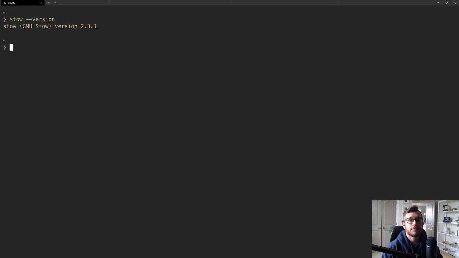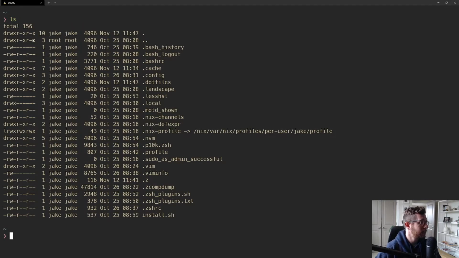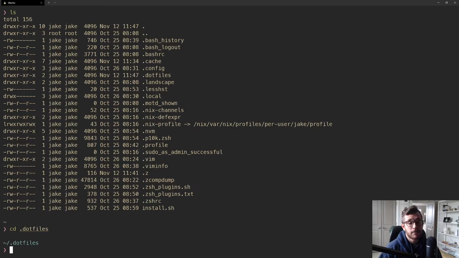Now, I put my .files directory in my home directory, which on this computer is /home/jake, and that's also the directory that I'm currently in. I name the directory .files with a dot in front of it. You can create this directory using the command here, mkdir .files. And then if I list out my home directory now, you can see I have a new subdirectory called .files. But if I cd into it, we have nothing, right? So we need to start migrating all of our important configuration and our install script into this folder so we can push it up to GitHub.